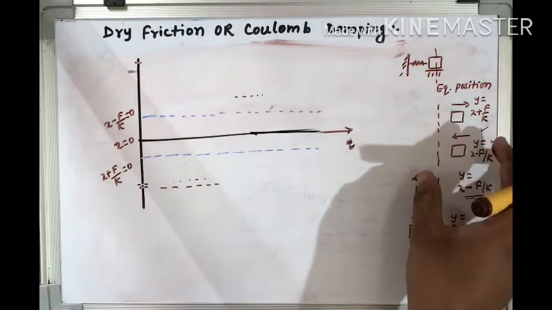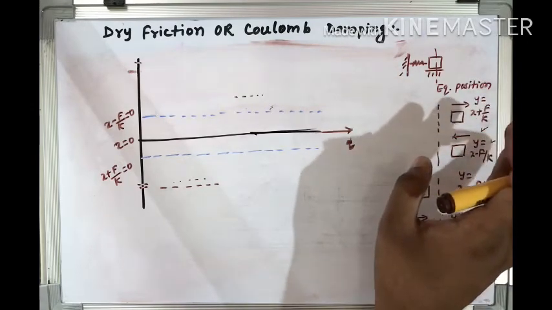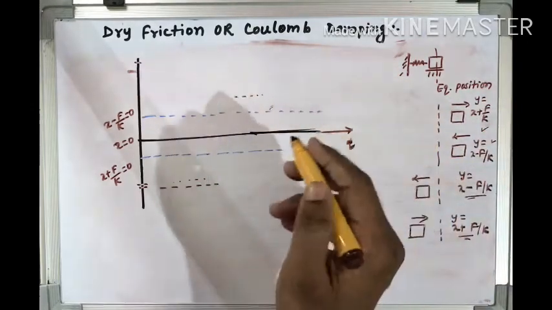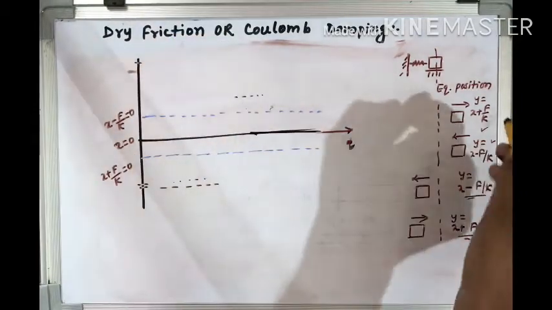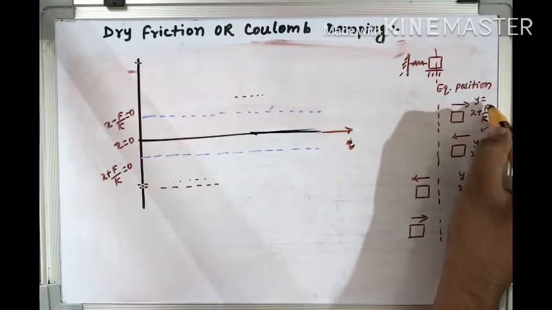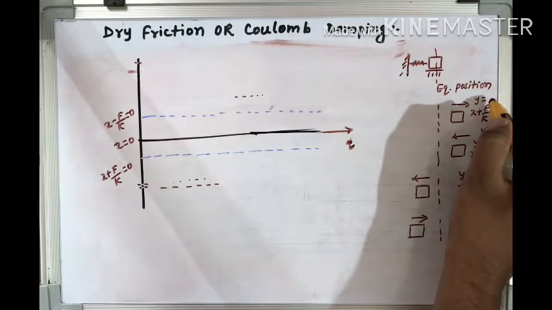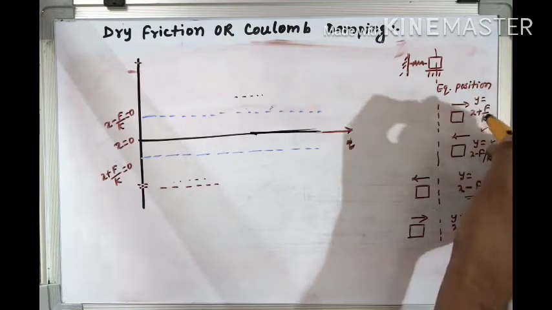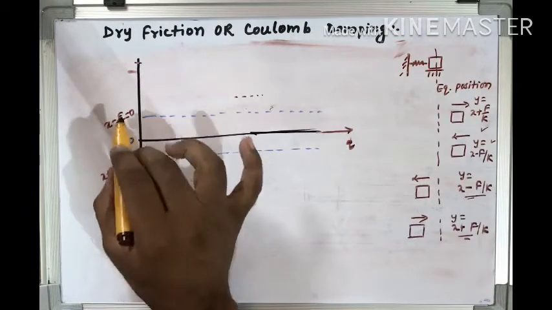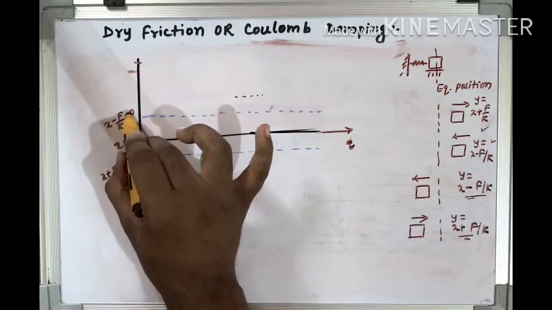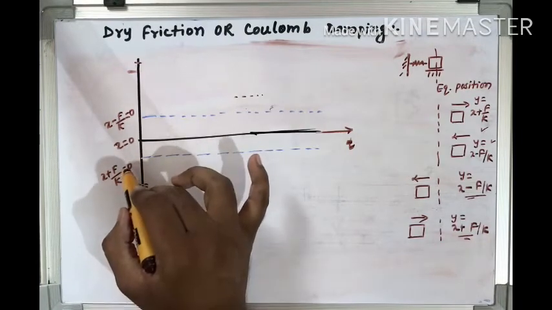So we can have the response curve of this condition, means of the Coulomb damping. Since we are getting a simple harmonic motion about y equal to 0, that is about x plus f by k and x minus f by k, I have taken x minus f by k equal to 0 and x plus f by k equal to 0.